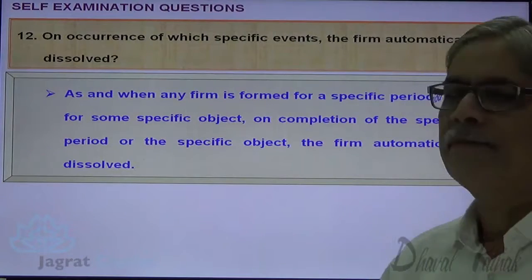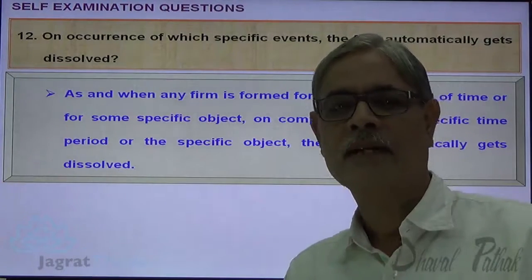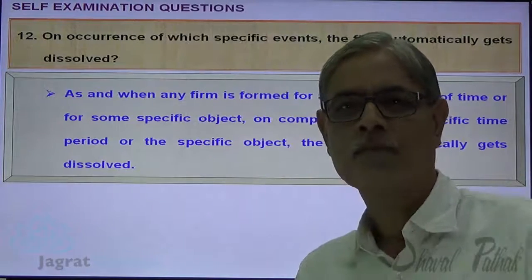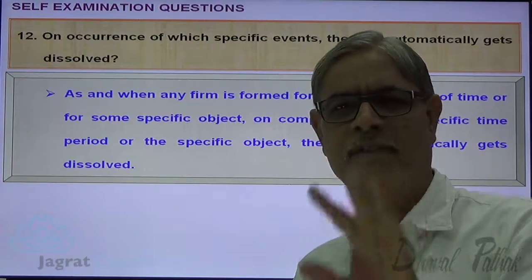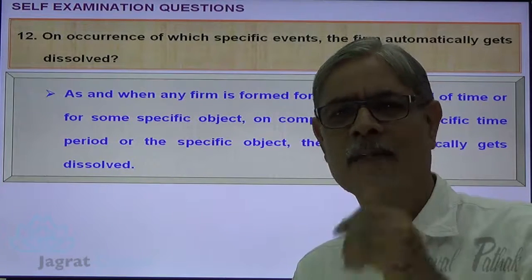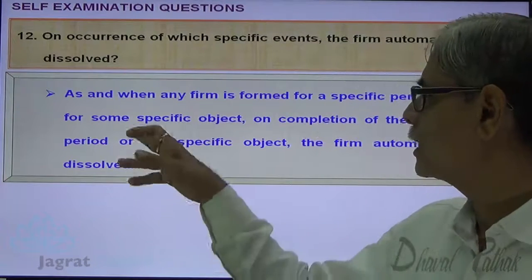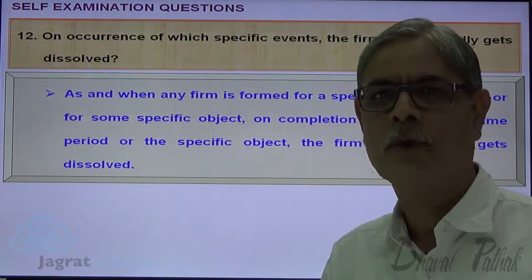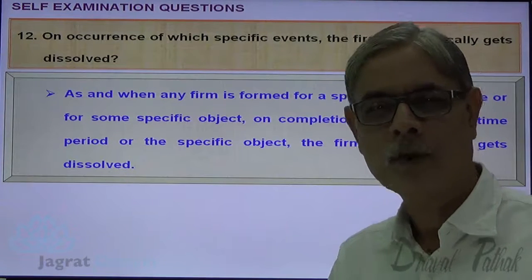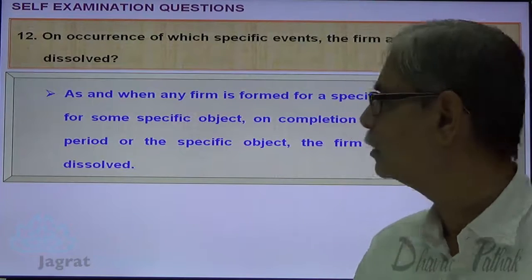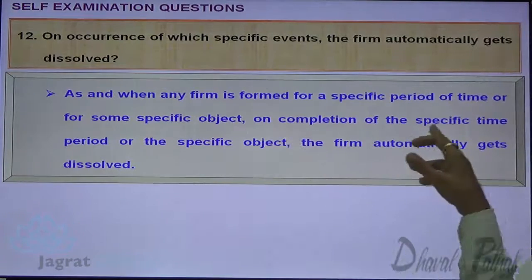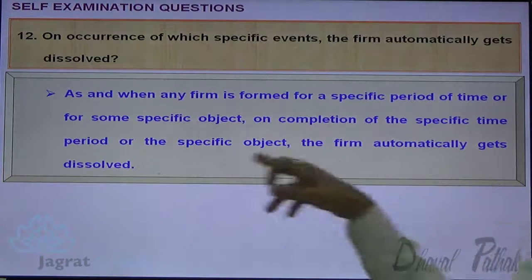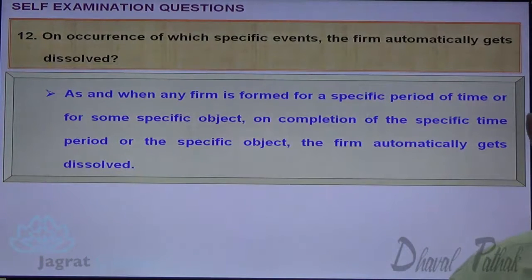Or for some specific purpose, suppose that the partnership firm was entered into to construct a bridge. The moment the bridge is constructed, revenue is realized, profit is distributed, partnership firm is dissolved. Because the specific object, the purpose for which the partnership firm was formed, is over, the firm gets dissolved. On completion of the specific time period or the specific object, the firm automatically gets dissolved.